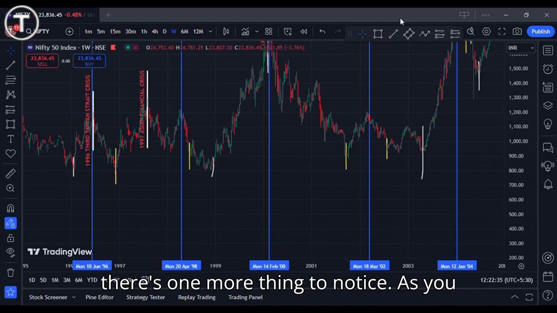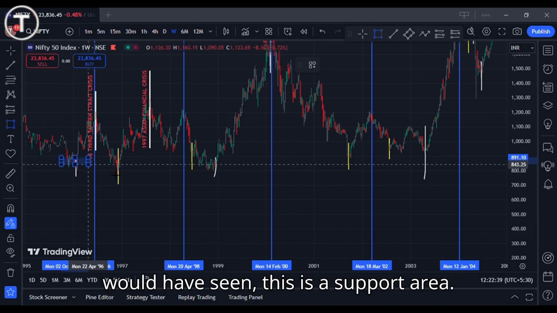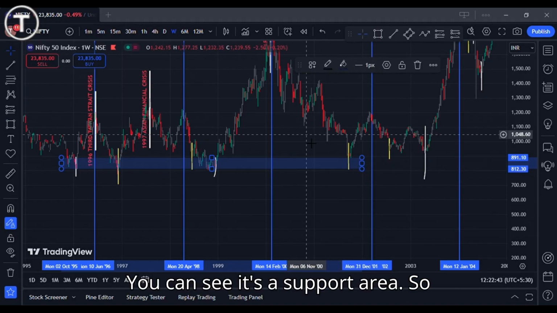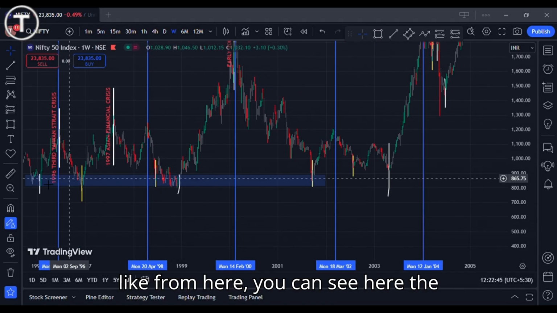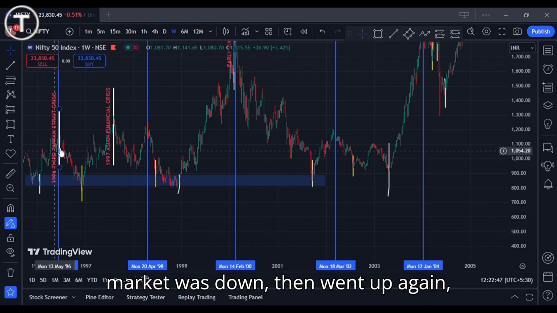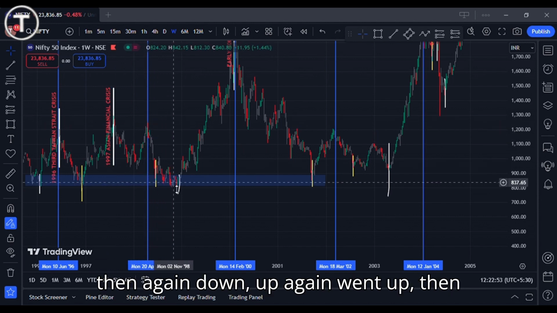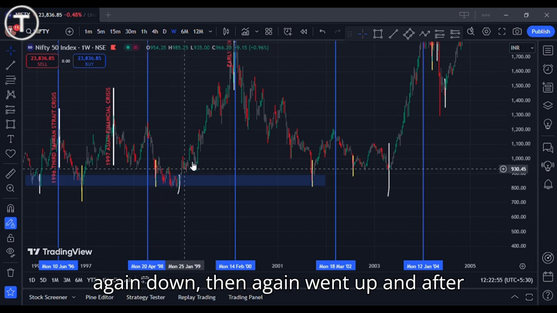And there's one more thing to notice. As you would have seen, this is a support area. You can see it's a support area. So from here, you can see the market was down, then went up, again touches the support line, again went up, then again down, up, again went up, then again down, then again went up.